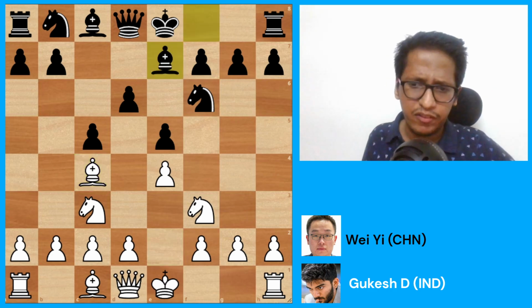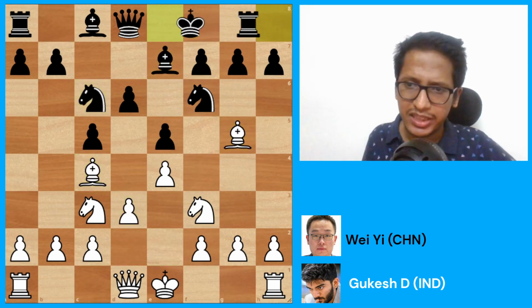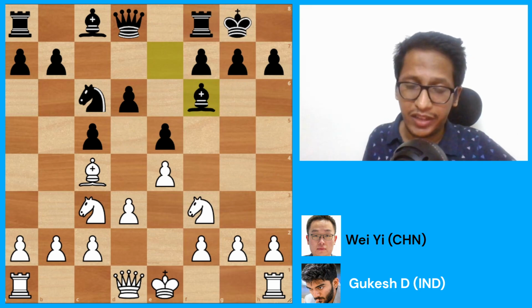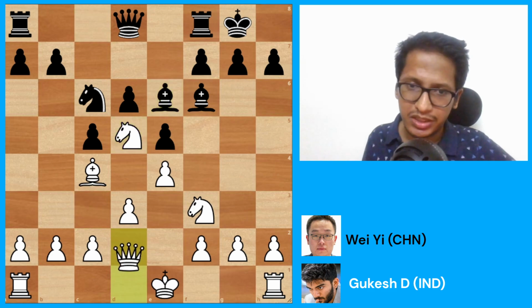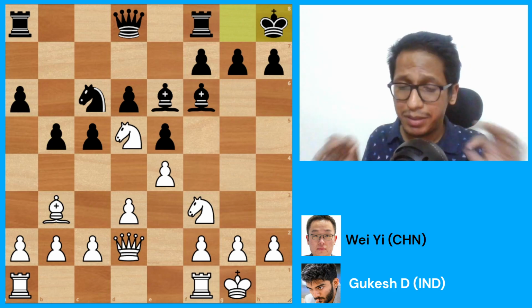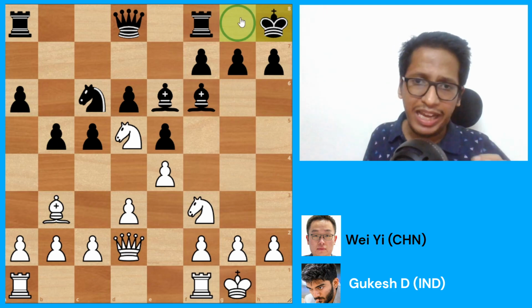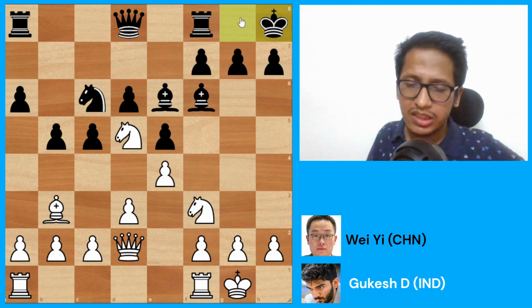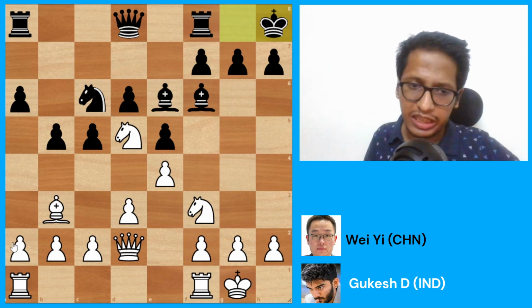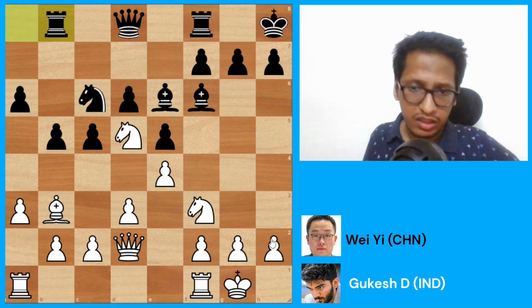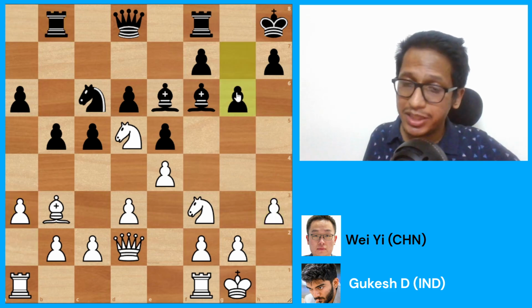Black continued his development with bishop e7, and both players continued to develop their pieces. Gukesh gave up the bishop so that he could gain control of this f6 d5 square, knight d5, bishop e6. And in this position, it all looks equal. But now after the move king h8, black has a very interesting plan. You'll soon see what that plan is. Okay, but there is a very interesting plan that black has. Gukesh plays a3, black goes rook b8, Gukesh plays h3, and now black plays the move g6.